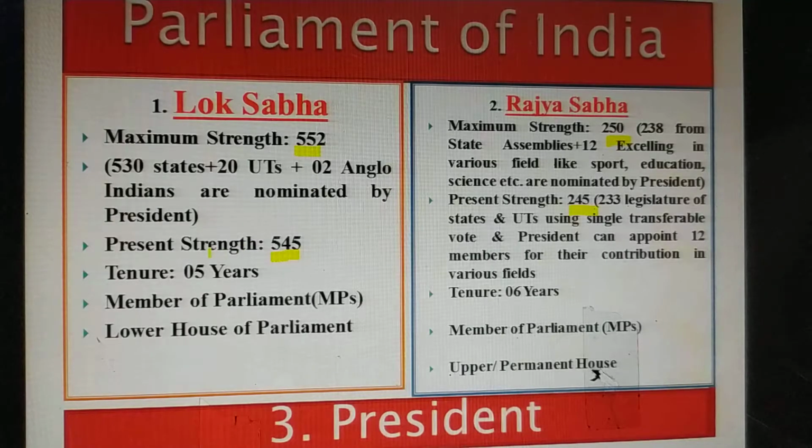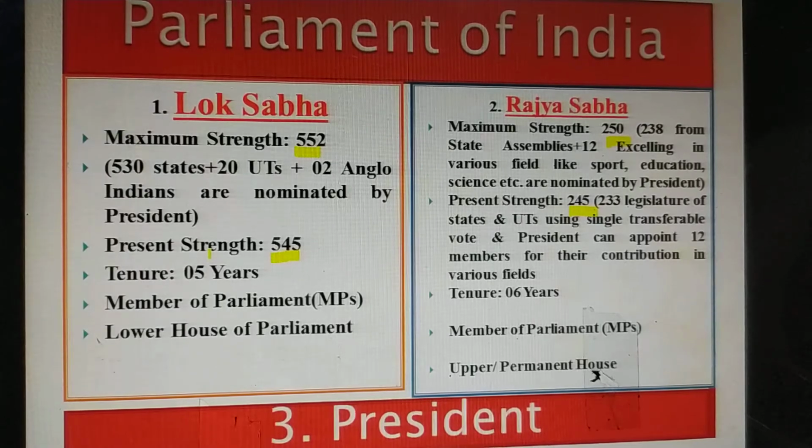At present, the total strength of Lok Sabha is 545 and the tenure of Lok Sabha is 5 years. Members of Parliament in Lok Sabha are called MPs, and it is the lower house of our Parliament.